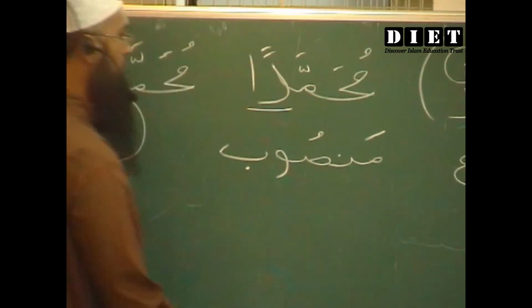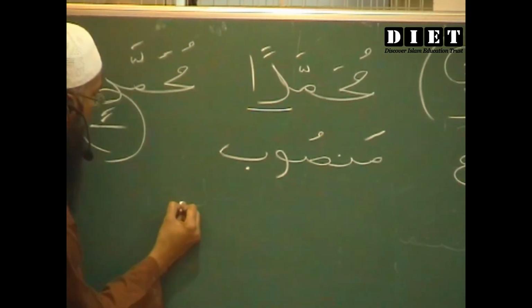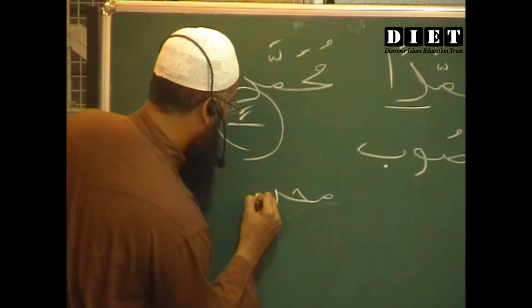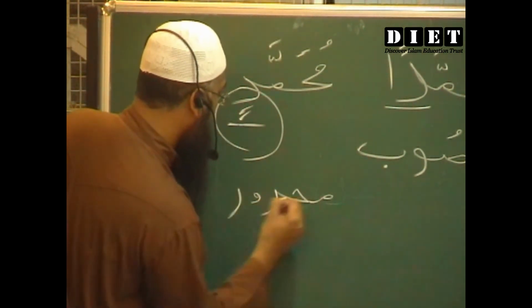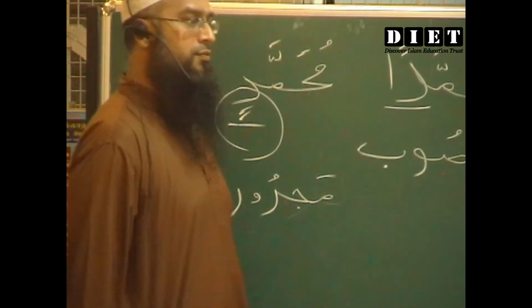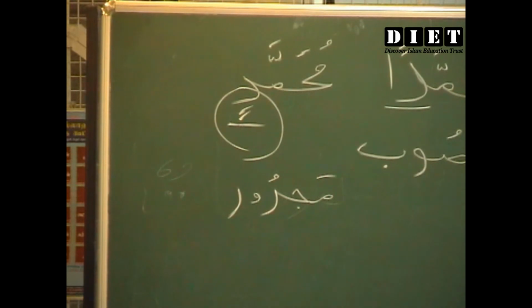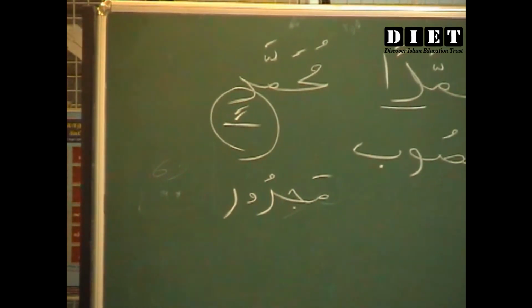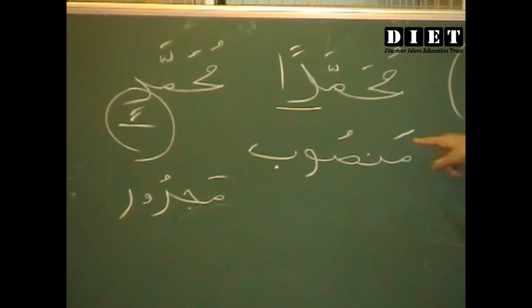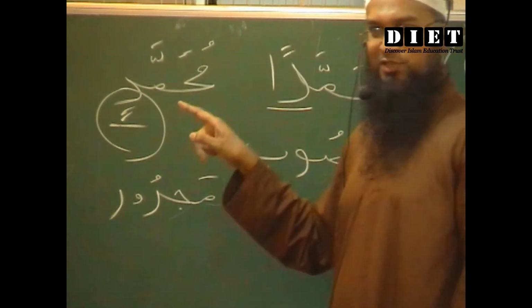Okay. So marfu, mansub, majroor. When I say dun, it is marfu. When I say dan, it is mansub.